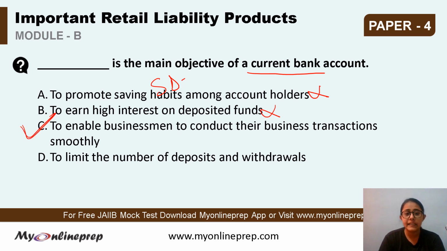C. And D, to limit the number of deposits and withdrawal. नहीं, यहाँ पे limit नहीं होता है. ये any number of times जाके वो withdrawal कर सकते हो. Restriction वहाँ पे नहीं लगाते हैं. So the correct answer is C, that is to enable businessmen to conduct their business transactions smoothly. This is the correct answer. Moving on.